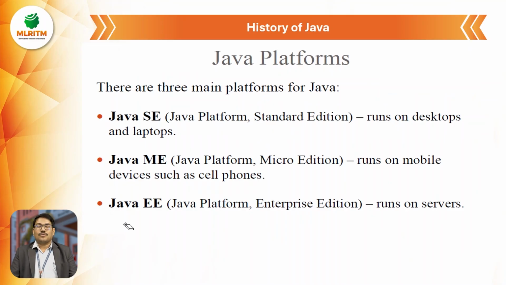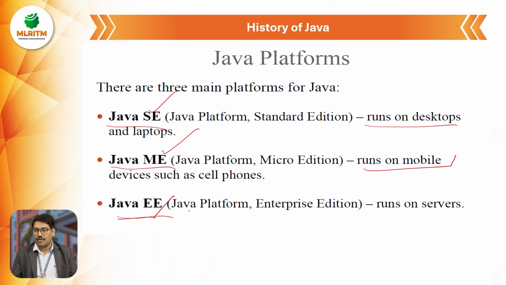Coming to the Java platform, there are three Java platform versions we have: Java Enterprise Edition, Java Standard Edition, and Java Micro Edition. The Standard Edition is used in regular day-to-day life, on desktops, laptops, everywhere. We'll go with the Micro Edition in mobile phones, tablets and so on. And we'll run Java Enterprise Edition on servers, so network servers or data servers.